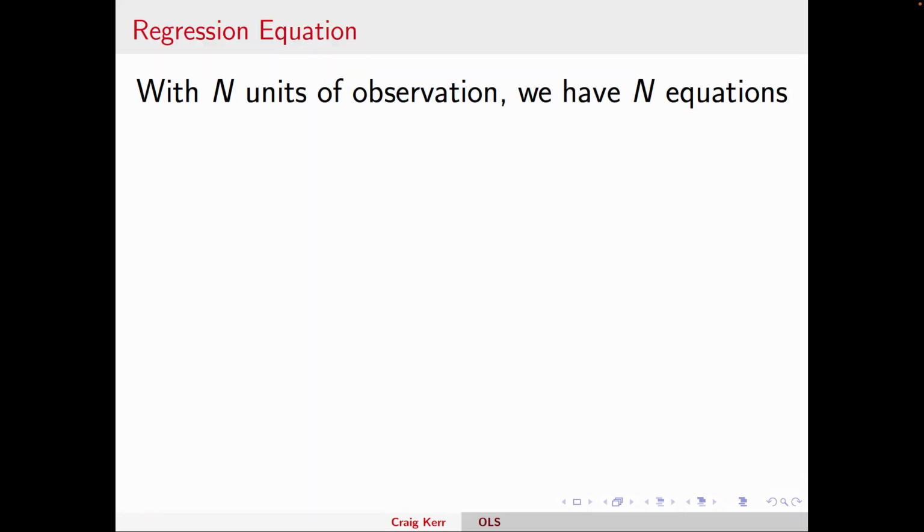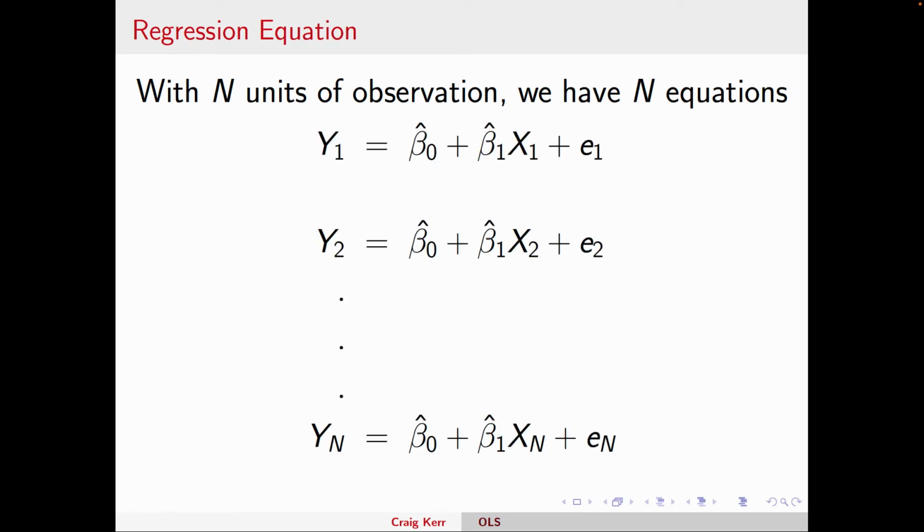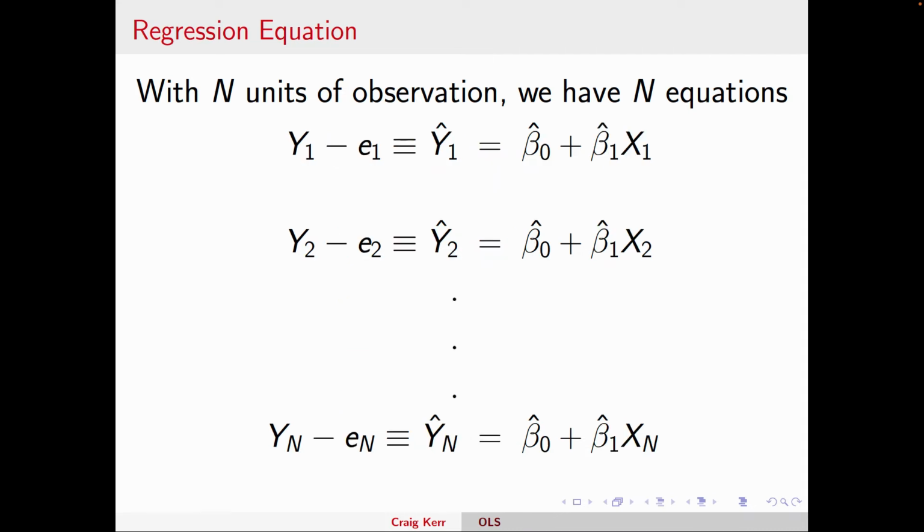Okay, so within units of observation, here I have 56 teams, we have different equations. We have one of those equations for each row of the data, or for each team. Another way to write this is the difference between the revenue Y and the residual is our Y hat. We can define that as Y hat.